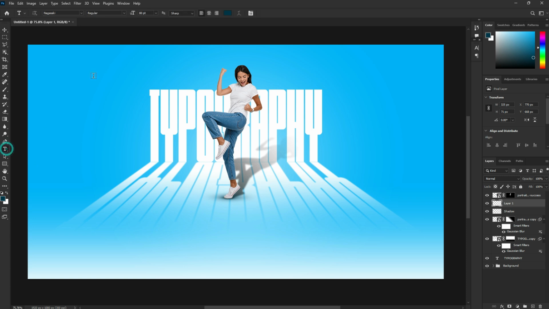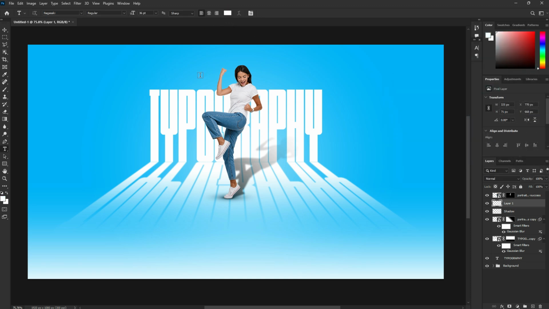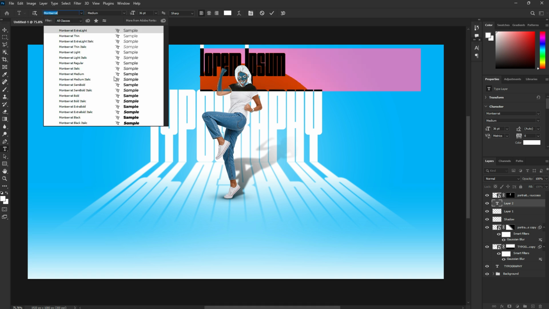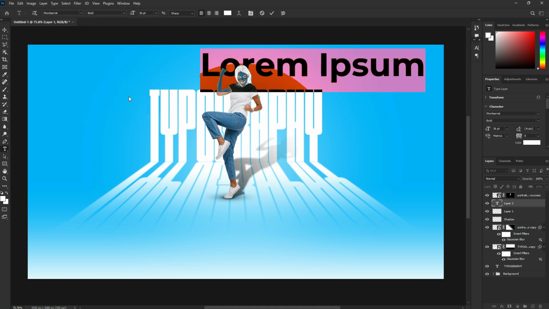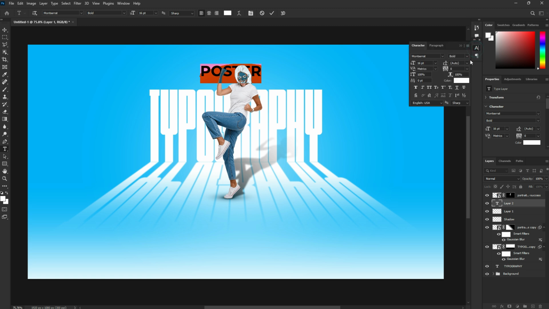Select the type tool. Follow these settings. Then write your text. Highlight the text and follow these steps.